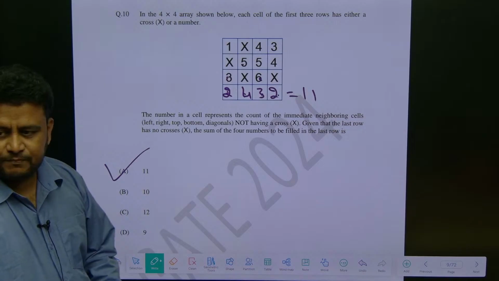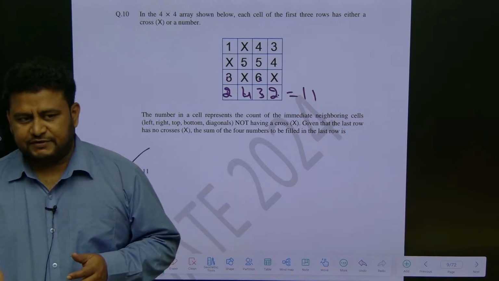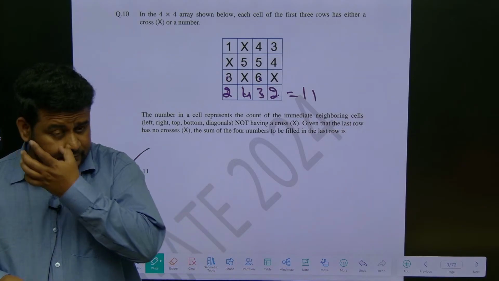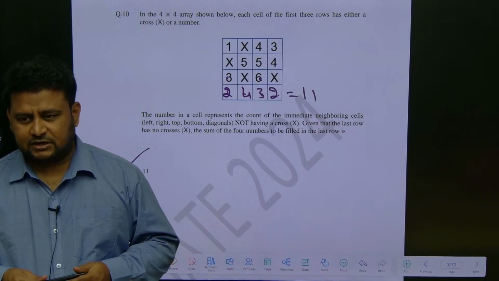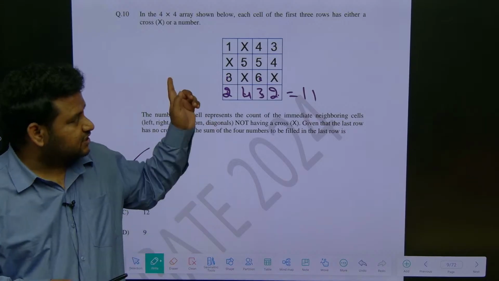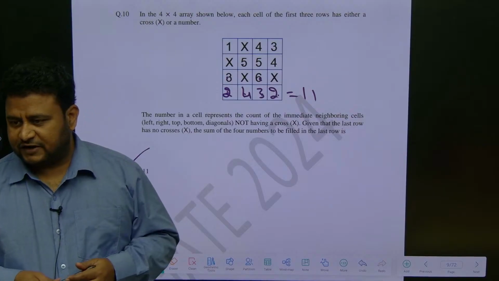Okay, we will wind up now. Tomorrow we will do the 2023 paper, and also we will be doing some topics like percentage and ratio. We will revise these things once again. Such type of questions we will practice again. Fine? Thank you.